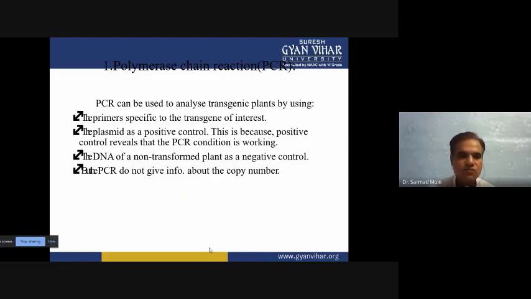First we have to prepare the primer, and we have to design that primer according to the transgenic DNA sequences. When we are transferring these transgenic sequences, we can easily detect through the PCR technique whether it is successfully transformed or not.